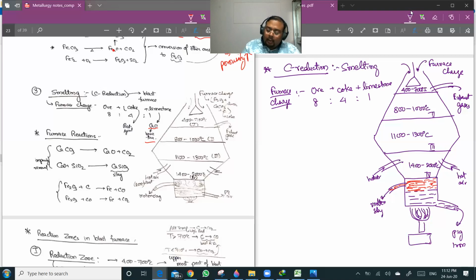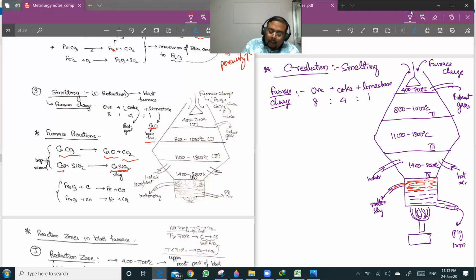Okay, so what are the reactions in the furnace? First we will be talking about the impurity removal. The first reaction is calcium carbonate giving CaO plus CO2. This calcium oxide, which is the basic flux, reacts with the acidic impurity. So CaO plus SiO2 will be giving CaSiO3.